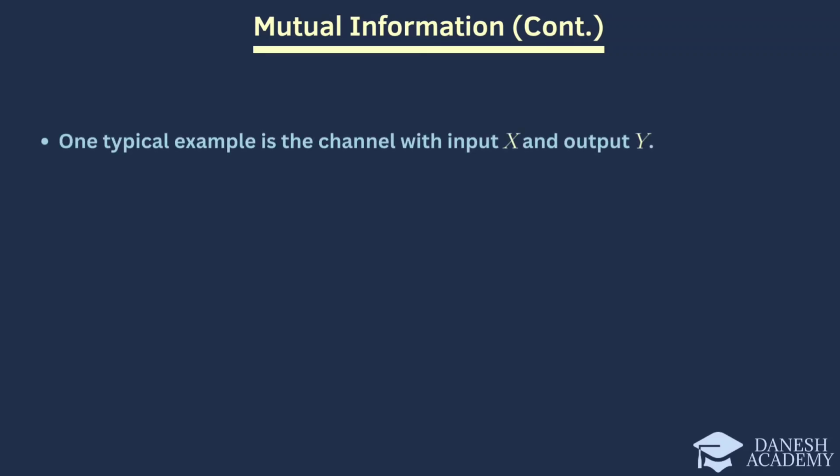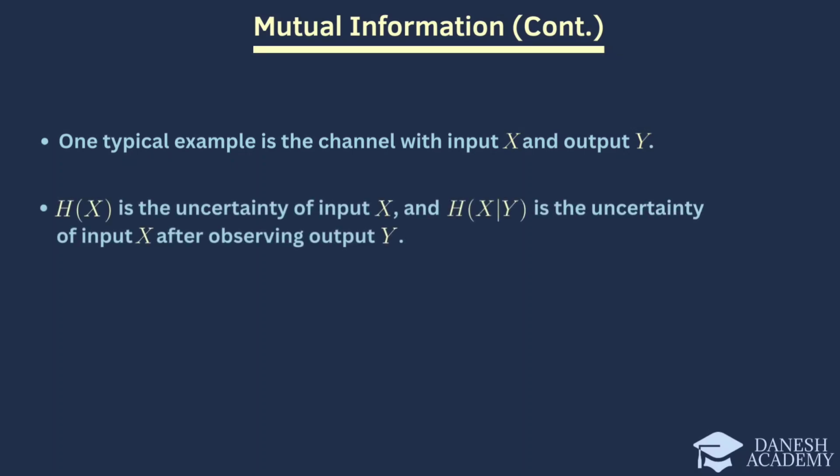Continuing our discussion on mutual information, let's explore a typical example and further details. One typical example of mutual information is the communication channel with input x and output y. Here, H(x) represents the uncertainty of input x and H(x given y) represents the uncertainty of x after observing the output y.